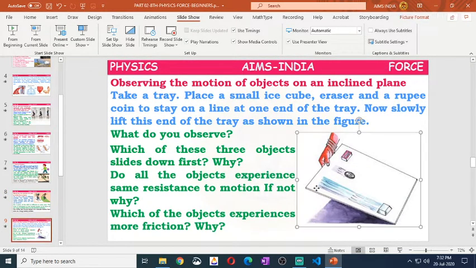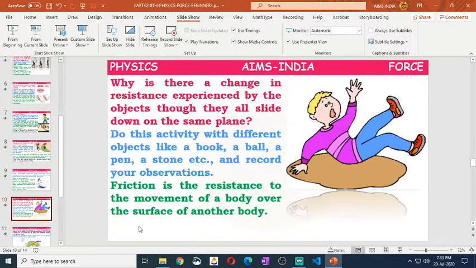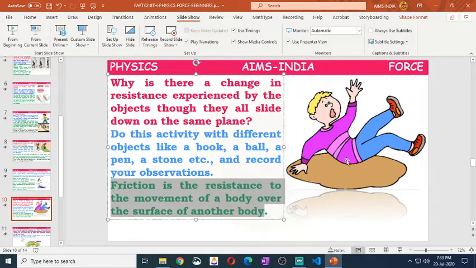Though they travel on the same surface, different objects experience different kinds of resistance or friction because of their surfaces. Friction is due to the relative motion of both bodies, so we have to check the surfaces of both bodies, not a single body.